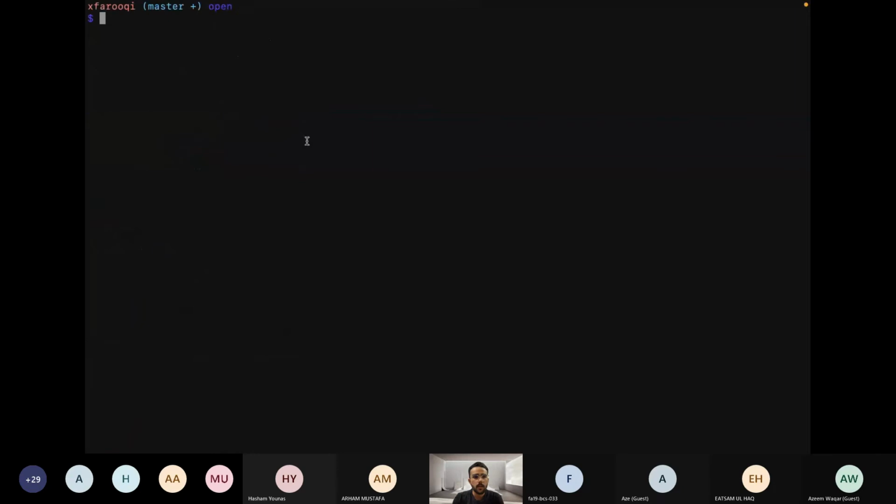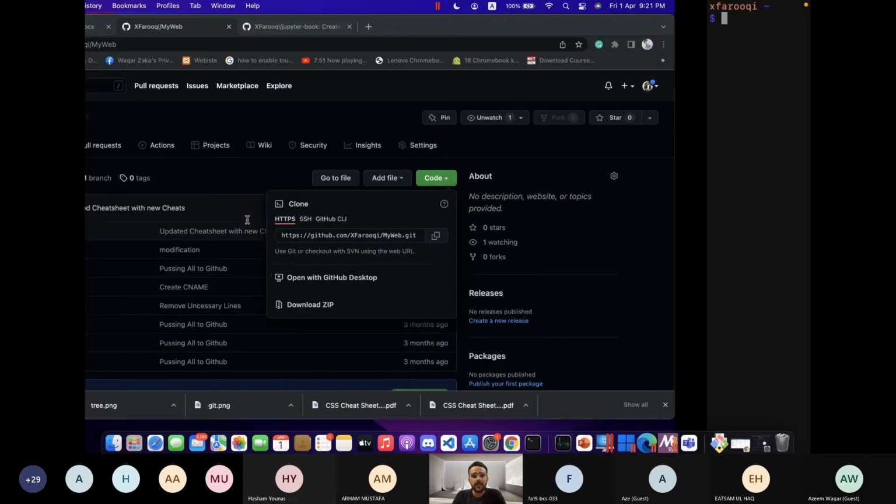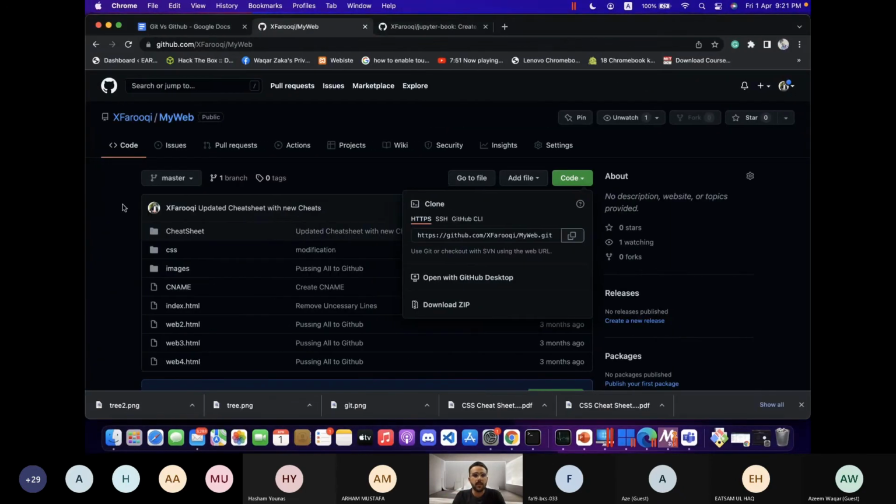Are you able to see the screen? Yes. Okay. This is basically the command line. You will also work on the command line, I will show you later. Now I am telling you how you can clone someone's repository on your local machine.